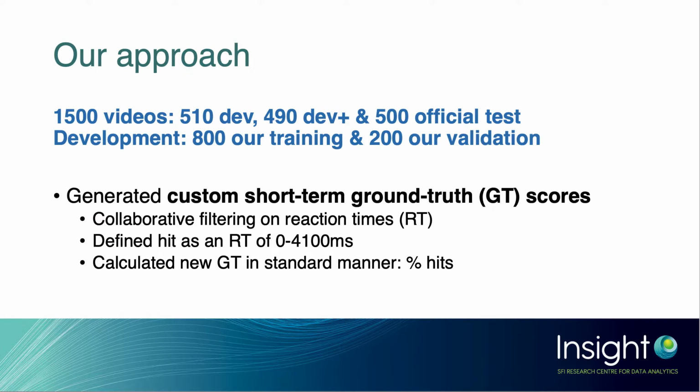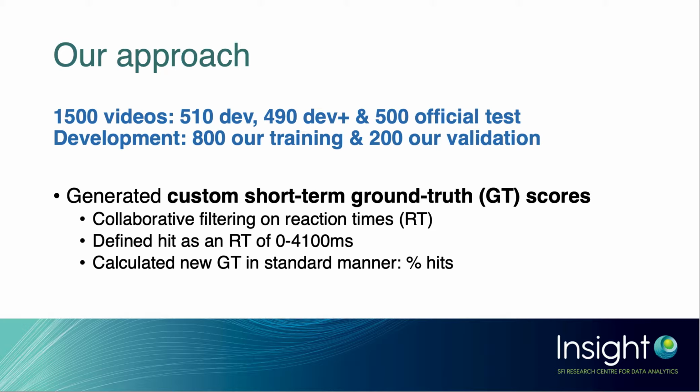As for our approach, there are 1,500 videos in total, 510 for the initial development set and 490 for the supplemental development set, with 500 left over for testing. For our development, we kept 800 for training and 200 for validation. We decided to generate our own short-term ground truth scores since the 490 supplemental development set didn't have actual short-term ground truth scores. And to do this, we collaboratively filtered the reaction times for each user video combination.